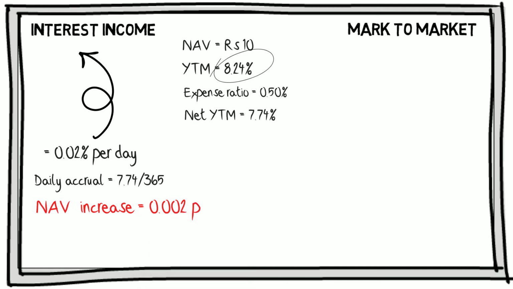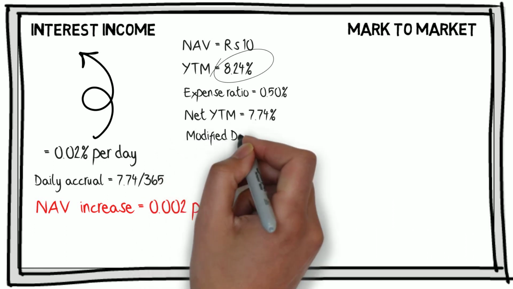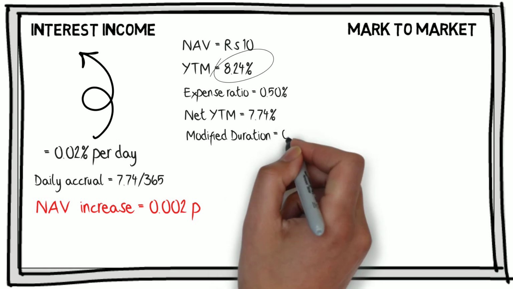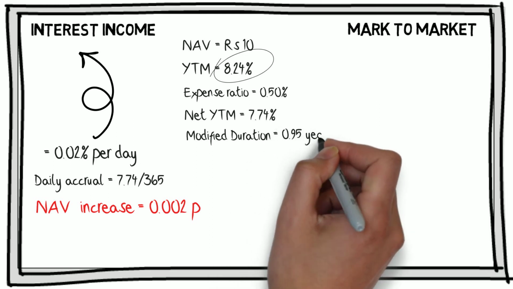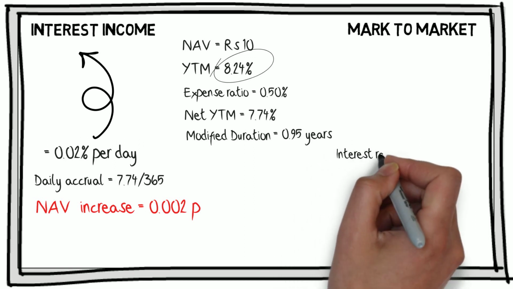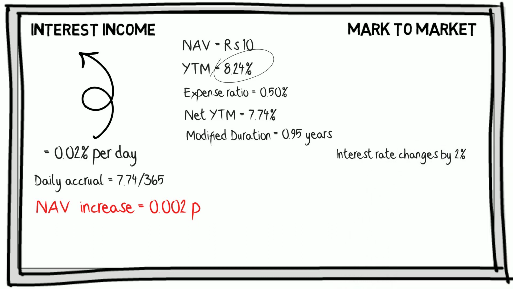Debt funds have to revalue their portfolios every day. The extent of volatility created by marking to market is measured by modified duration. Now let us assume that the modified duration for the fund was 350 days or 0.9589 years. Now if the interest rate changed on a single day by 2%, as it happened on 15th July 2013, the NAV would drop.